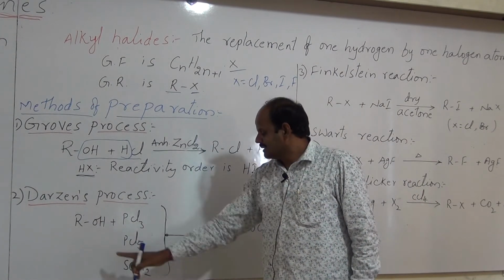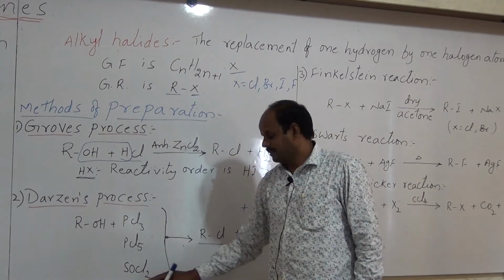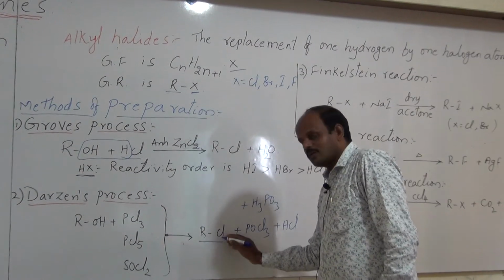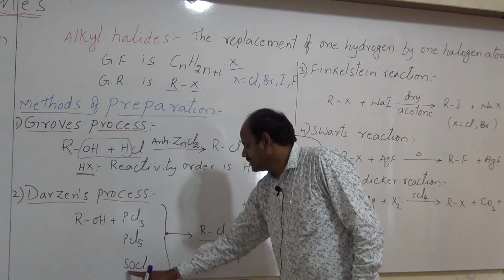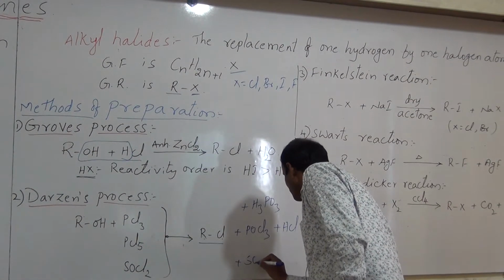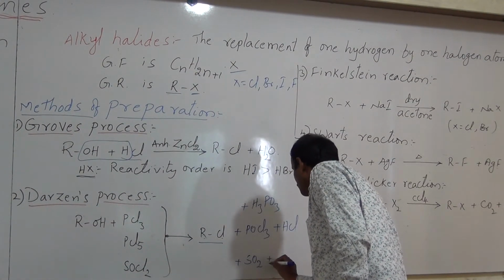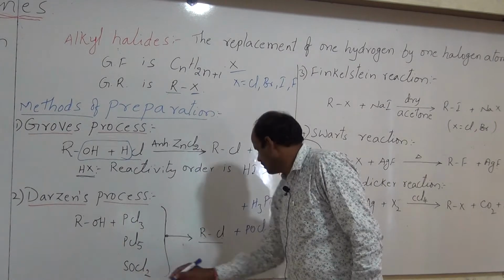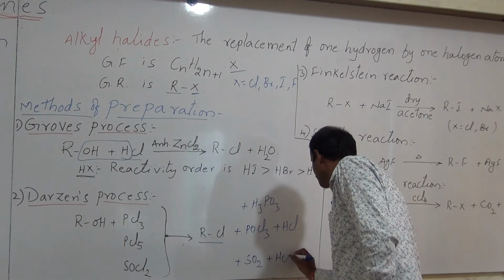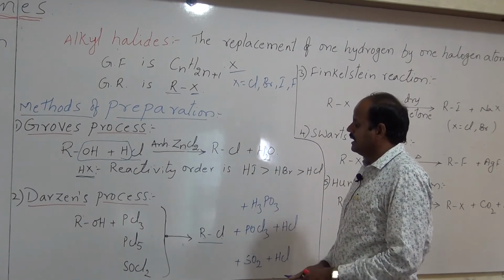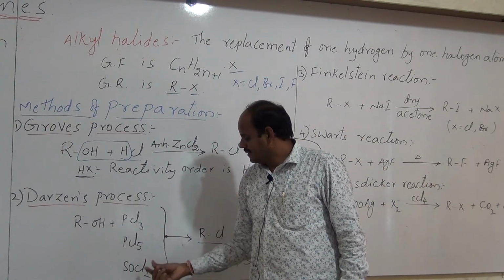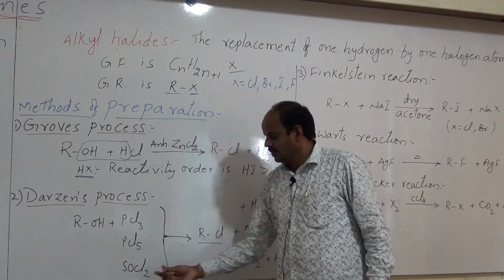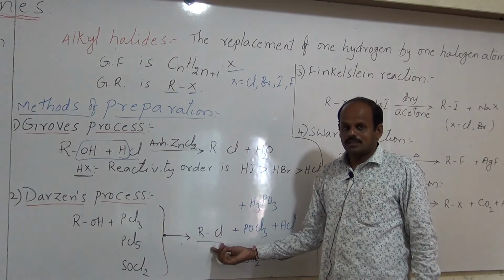And if alcohol is reacted with thionyl chloride SOCl2, then we get alkyl chloride only, and the byproducts are SO2 and HCl. Thus when alcohols are reacted with PCl3, PCl5 or SOCl2, we get alkyl chloride.